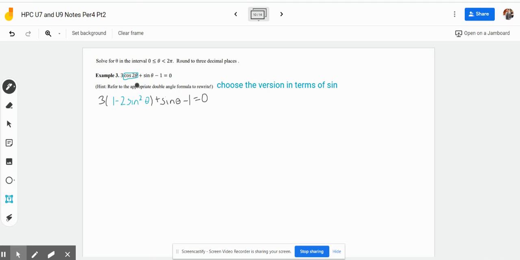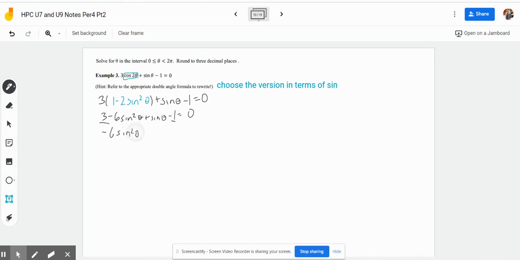Then we're just going to distribute the 3. So we'll have 3 minus 6 sine squared theta plus sine theta minus 1 equals 0.